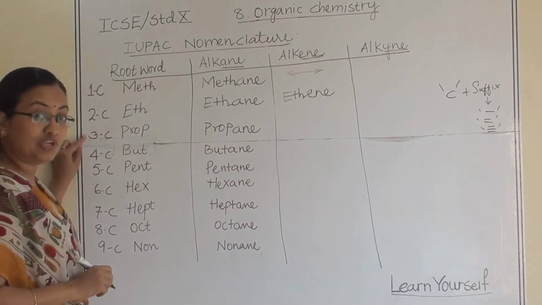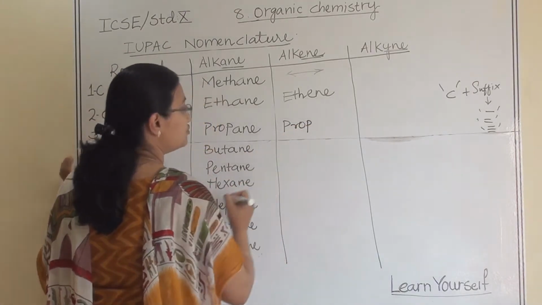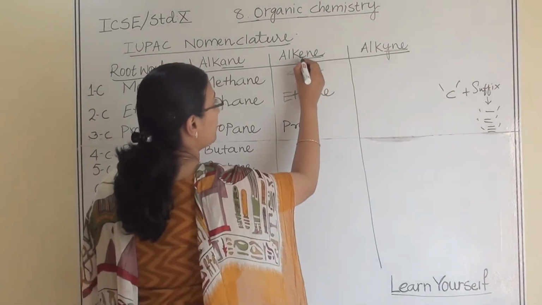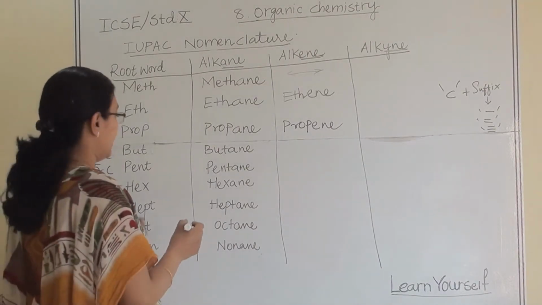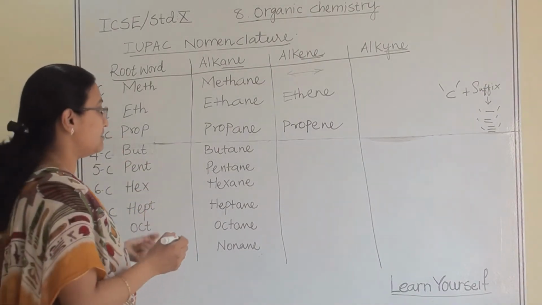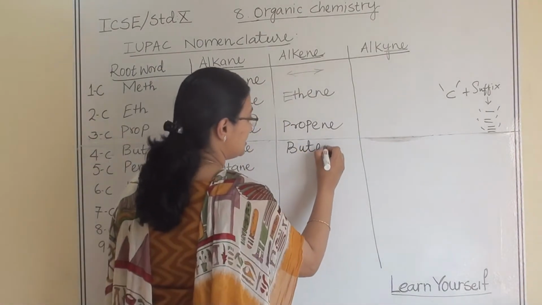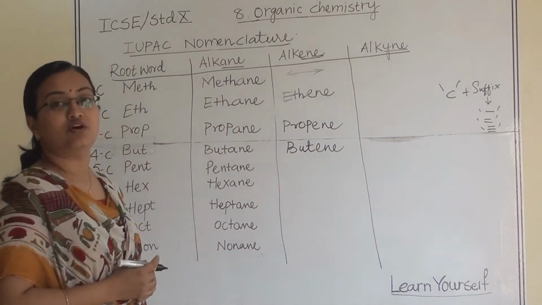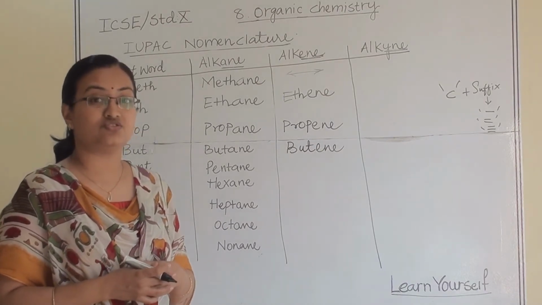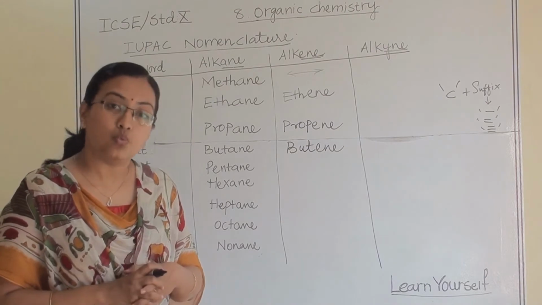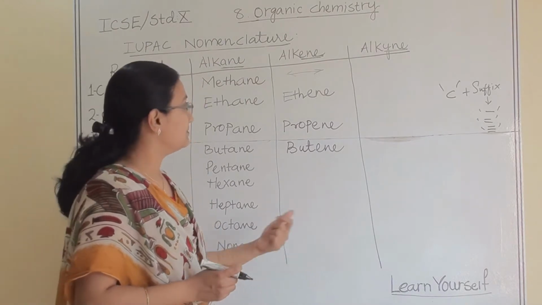Now when there are 3 carbon atoms in organic structure, the root word that we are going to use is prop, and what suffix we are using is ene. So it will be propene. When there are 4 carbon atoms in structure, we are going to use but, and the suffix will be ene. And similarly for the rest of the alkene series. But what you have to see in those structures is that there should be at least one double bond. Then they are going to be a member of alkene series.